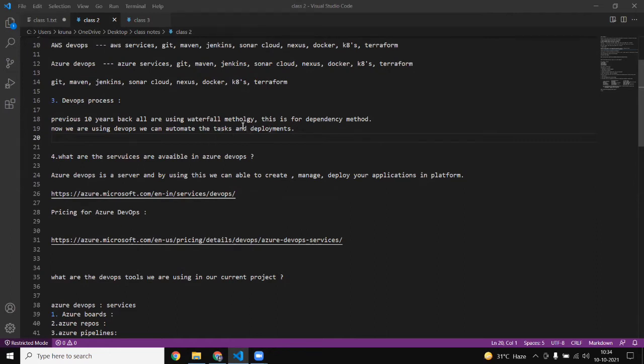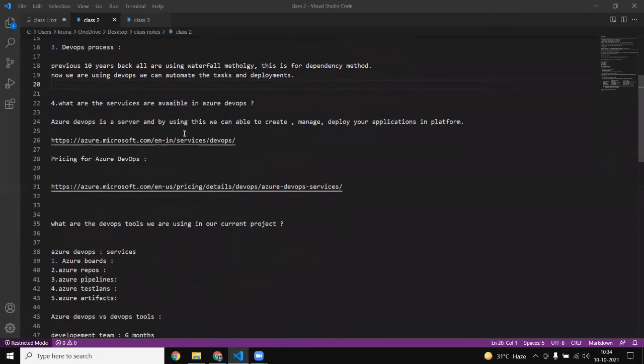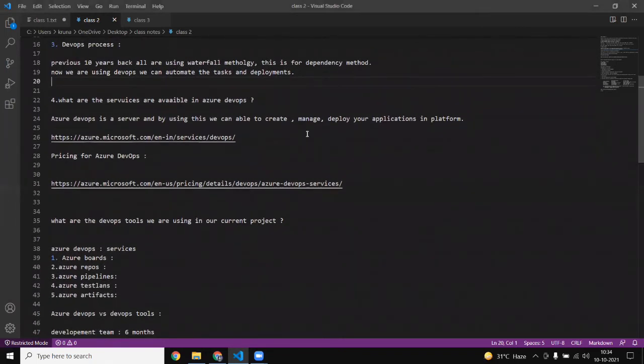But now the DevOps methodology has come into the market, and because of it everything has become automated, which is very good in all terms compared to agile methodology also. This DevOps method and DevOps culture is very good, and all companies right now are going with it only.